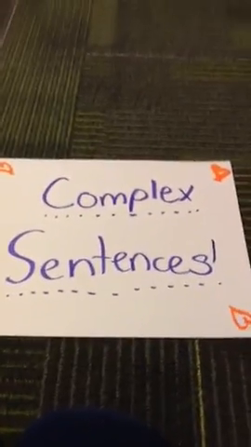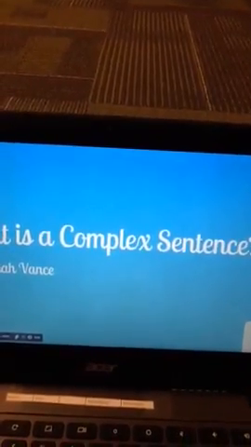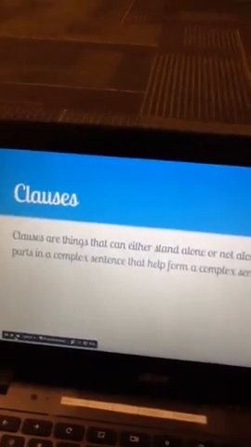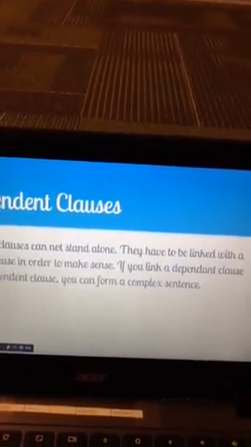Today I'm going to tell you about complex sentences. What is a complex sentence? Clauses. Clauses are things that can either stand alone or not alone. Clauses are parts in a complex sentence that help form a complex sentence.